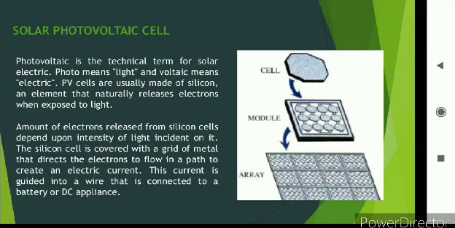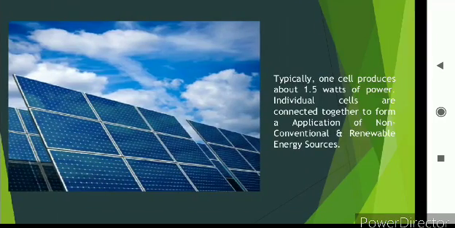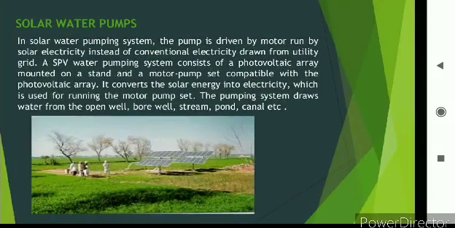PV cells are usually made of silicon, an element that naturally releases electrons when exposed to light. The number of electrons released by the silicon cell depends upon the intensity of light incident on it. The silicon cell is covered with a grid of metal directing the electrons to flow in a path to create an electric current. Typically, one cell produces about 1.5 watts of power. Individual cells are connected together to form an application of non-conventional renewable energy. This solar photovoltaic cell is also used for the solar water pump, as you can see here.